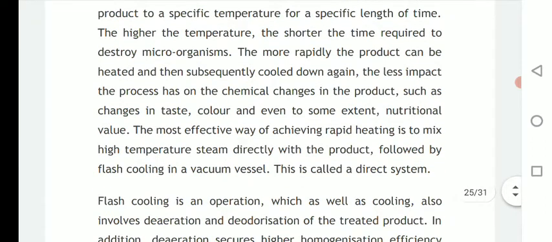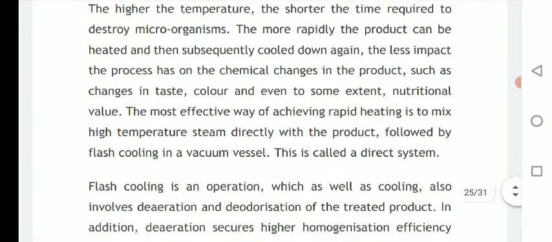So the more rapidly the product can be heated and then subsequently cooled down again, the less impact the process has on commercial changes in the product, such as changes in taste, color, and even to some extent nutritional value. So overall this process retains all initial characteristics of the product, in case of its taste, its color, and its nutritional quality. So all these features of the product remain as they are.